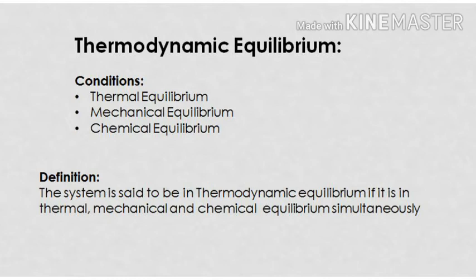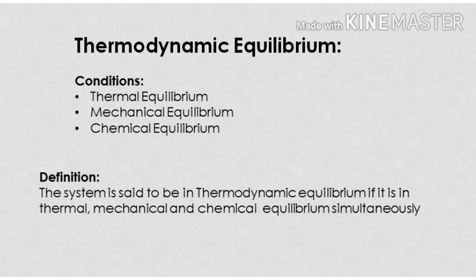Hence, for chemical equilibrium there should not be any chemical reaction within the system. Combining all three, thermal, mechanical and chemical, if all these three equilibriums are achieved, then we can say that the system is in thermodynamic equilibrium.